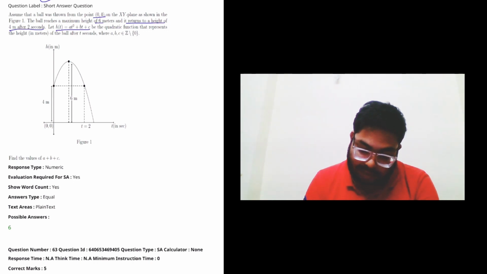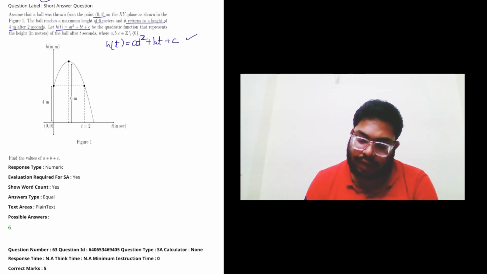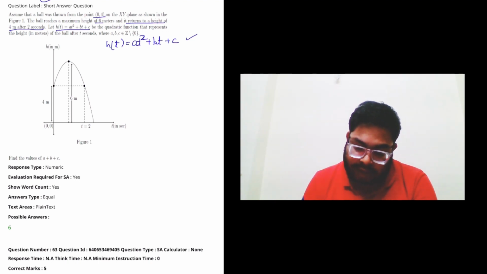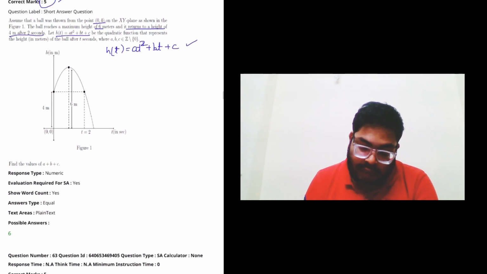So this is the graph of h of t, which is at squared plus bt plus c, and we can easily guess it is a quadratic function and its graph will be a parabola. It is a projectile question, and it also mentions it is a quadratic function that represents the height in meters of the ball after t seconds, and a, b, c are integers except 0. So the ball was thrown from (0, 4), this point, on the xy plane.